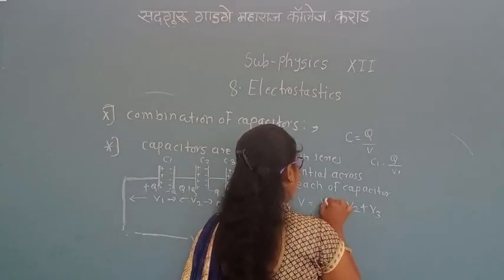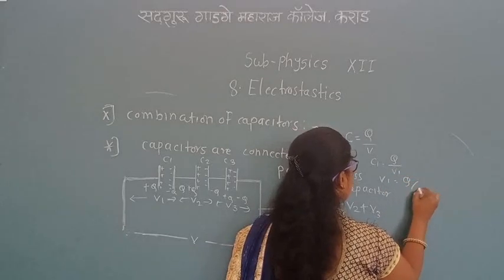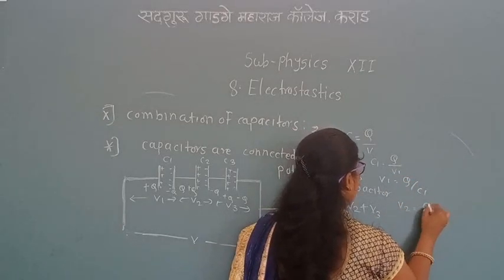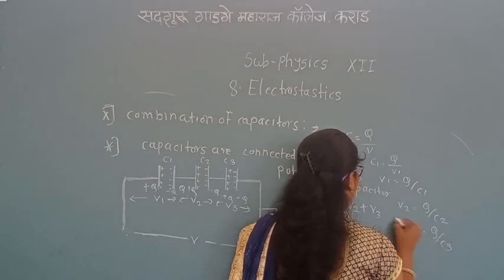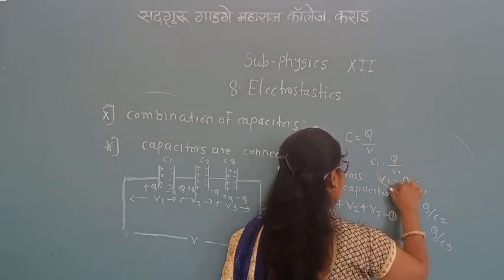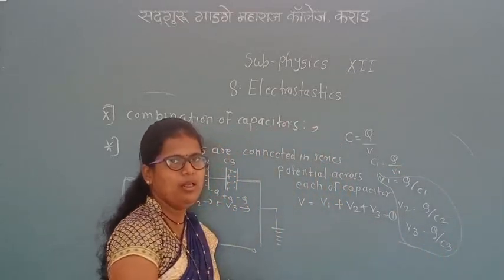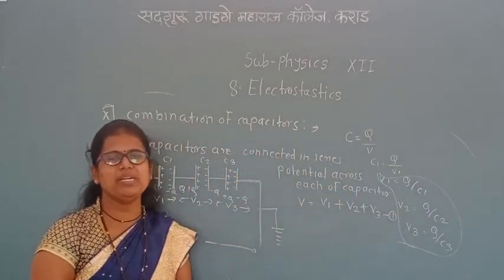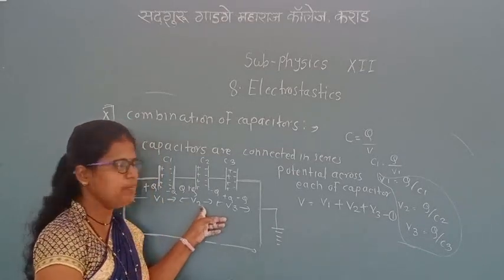Now we obtain V1 is equal to Q upon C1, V2 is equal to Q upon C2, V3 is equal to Q upon C3. Substitute these V1, V2, V3 in equation 1, because the charge on each plate is the same but the potential difference across each plate is different.